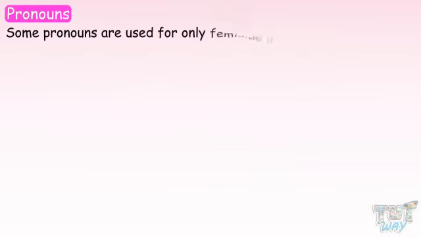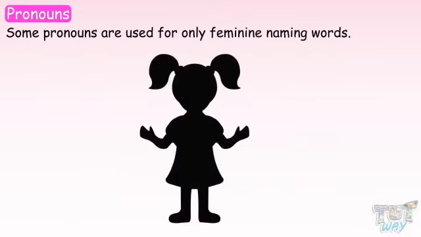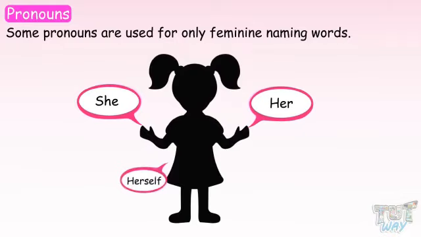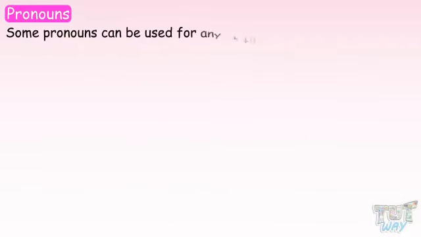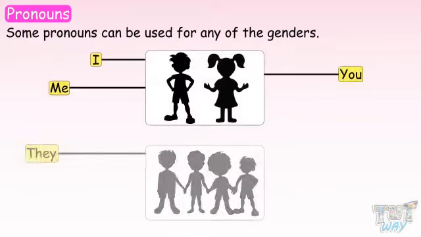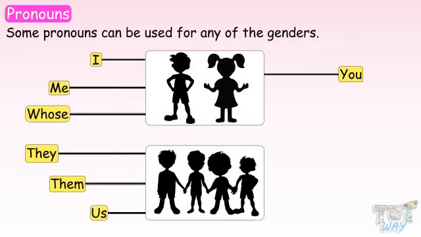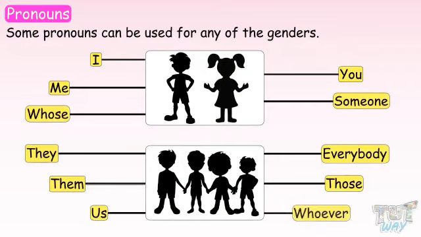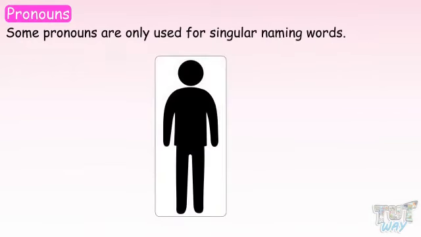Some pronouns are used only for feminine naming words like she, her, herself. Some pronouns are used for any of the genders like I, me, you, they, them, us, whose, someone, everybody, those, whoever, etc.